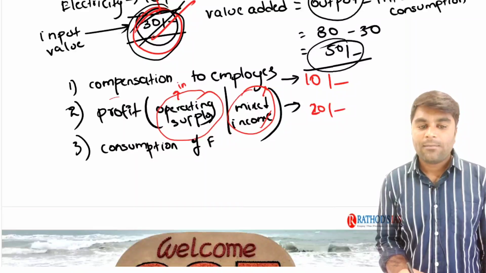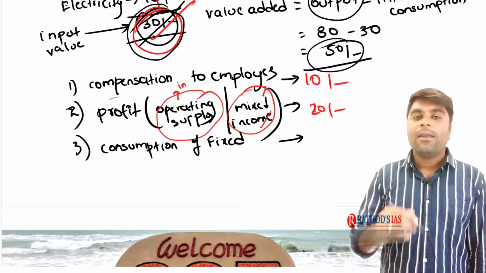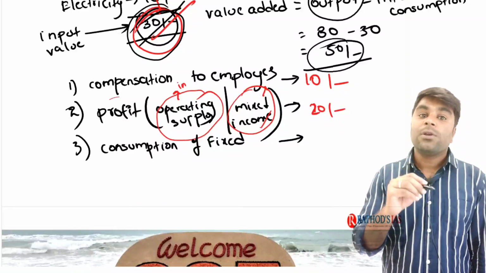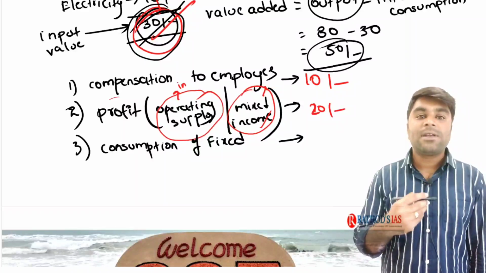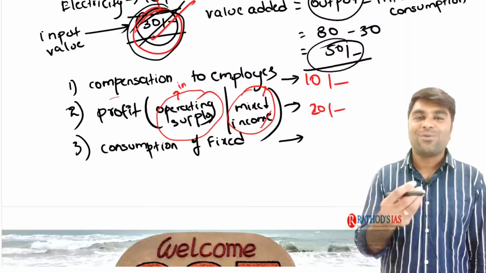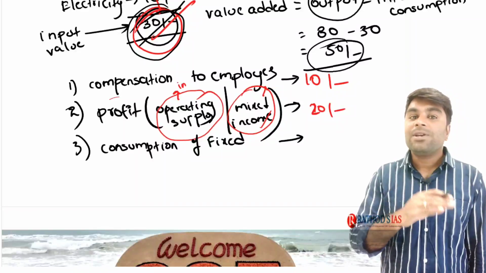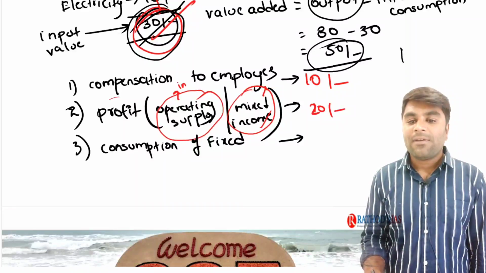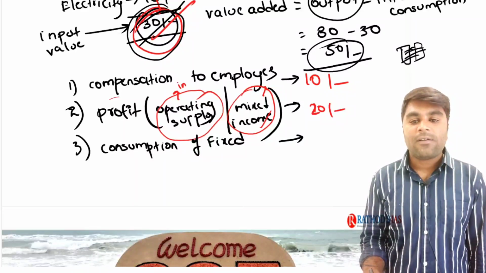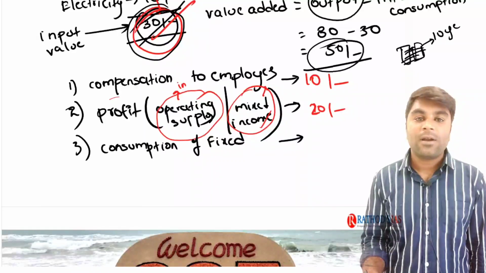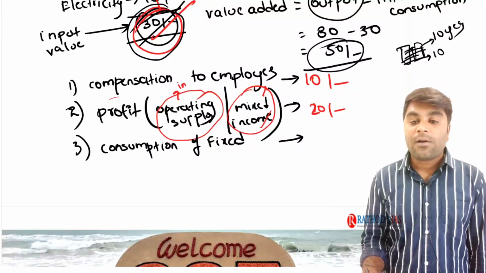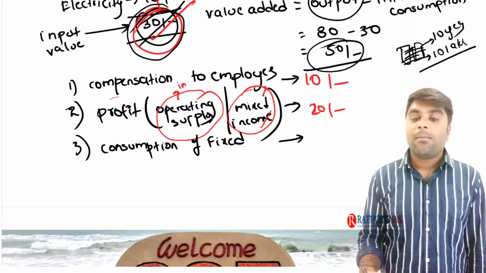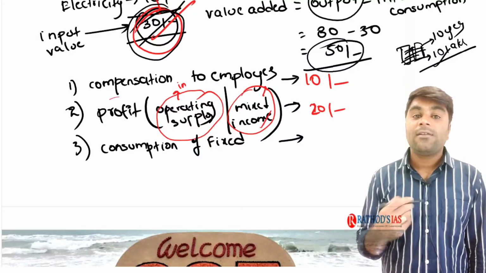Now, consumption of fixed capital. Guys, we all know in order to manufacture that bread in that particular manufacturing company, the producer needs to use machinery. This machinery will go through wear and tear. Wear and tear, you know the meaning of it. After a period of time, the machine's lifespan will get completed and they need to replace it. So for example, the machinery used by the manufacturer has a lifespan of 10 years. Now, the machinery cost is 10 lakh after 10 years. Imagine a statistician estimated that the price of that particular machinery after 10 years is 10 lakh.